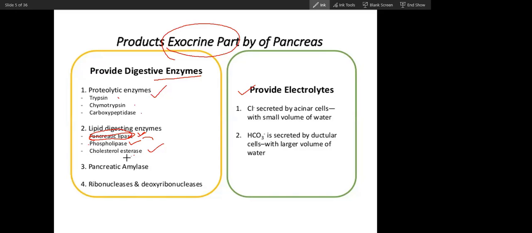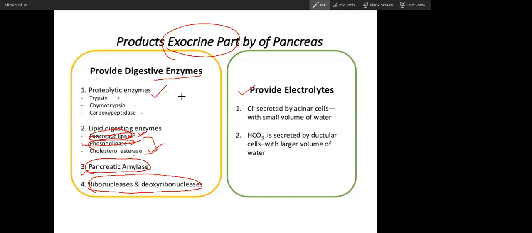These are minor enzymes, because a very low amount of fat is in the form of phospholipid and cholesterol ester. Phospholipid is especially high when somebody takes a non-veg diet, and very low when somebody takes a vegetarian diet. So these are the lipid digesting enzymes. Pancreatic amylase is the only pancreatic enzyme that digests carbohydrate, and ribonucleases and deoxyribonucleases are also present.